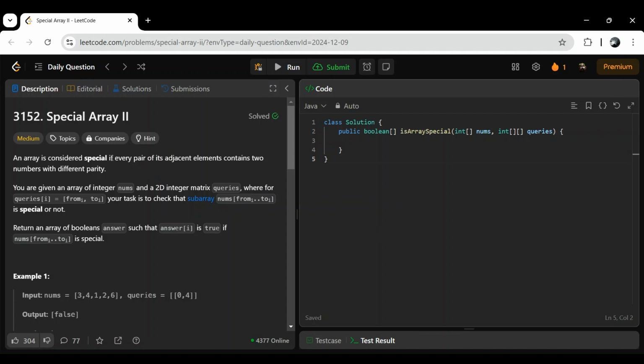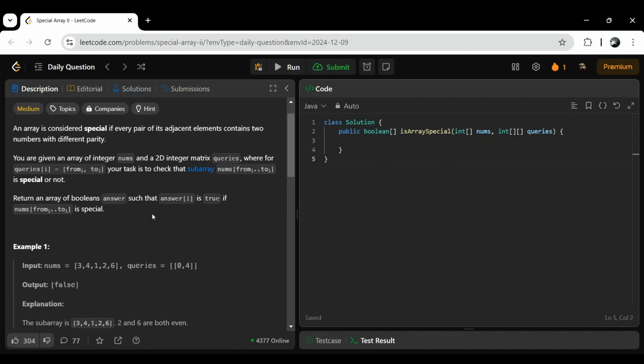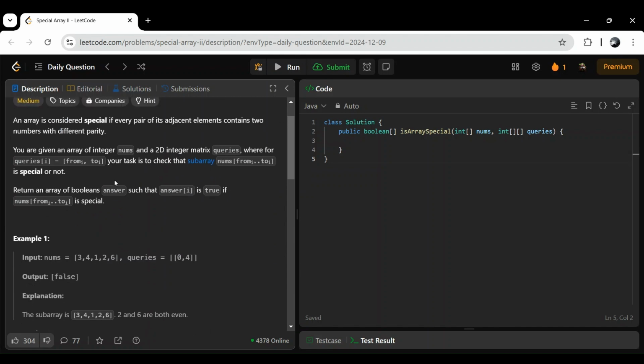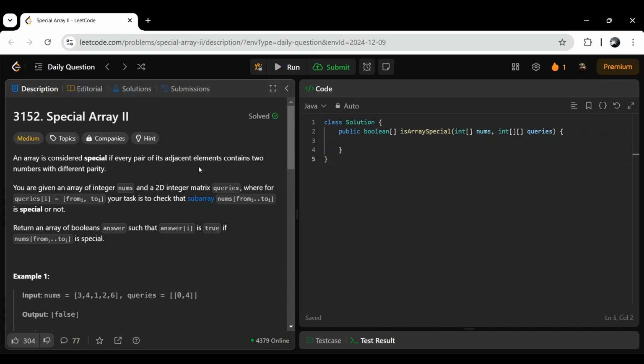And we are given an array of integers and a 2D matrix queries, where queries[i] is equal to [from, to]. Your task is to check whether the subarray is special or not. If we see the example given in the question, it will be a special subarray if it contains two adjacent numbers with different parity. We have to check with every pair.